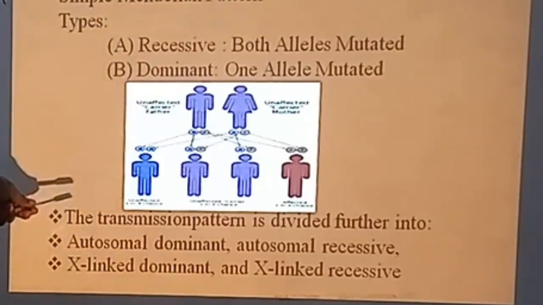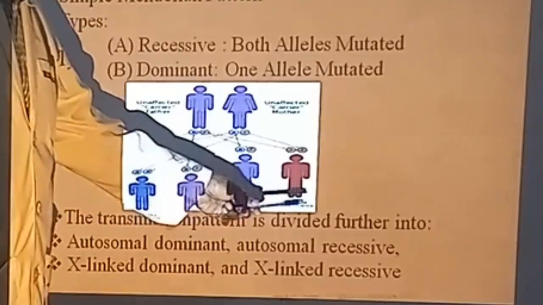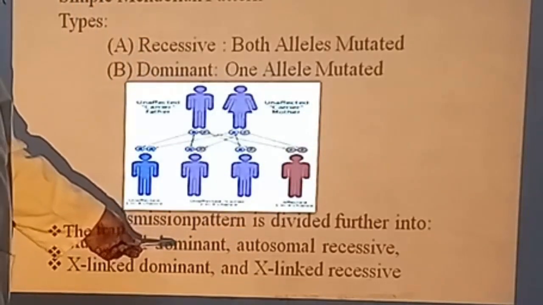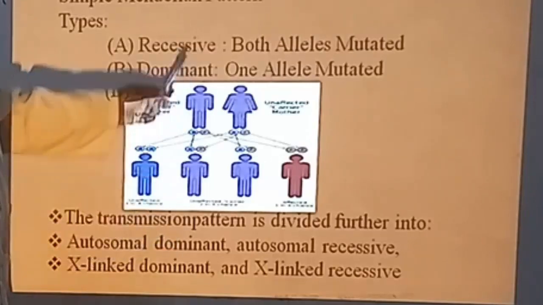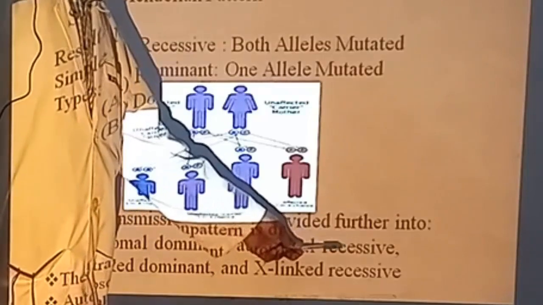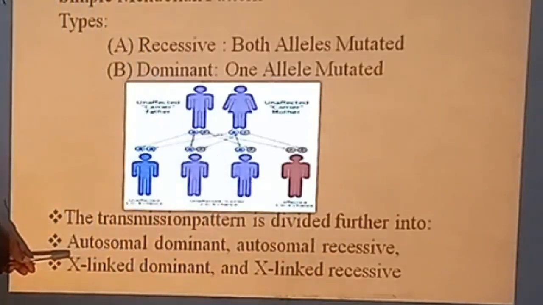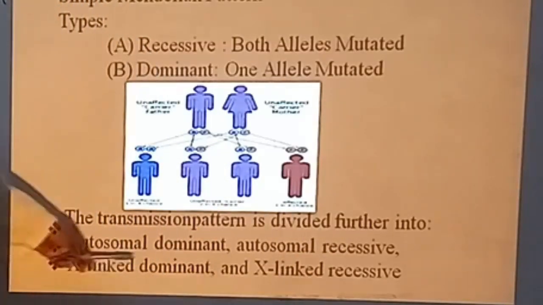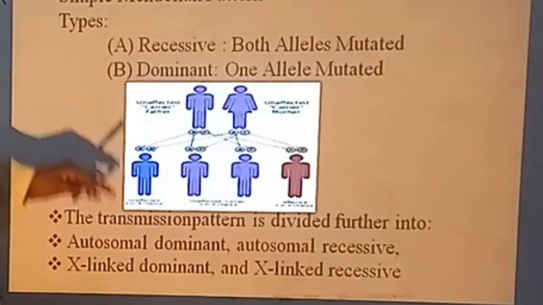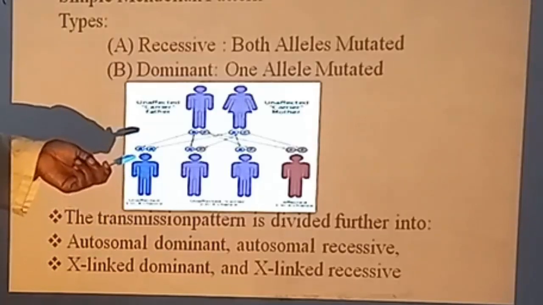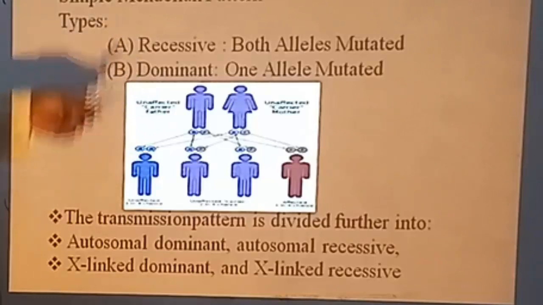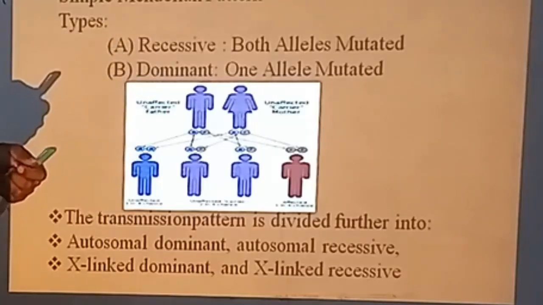The transmission pattern is divided further into autosomal dominant or autosomal recessive, if there is autosomal involvement. And if the sex chromosome is involved, it is X-linked dominant or X-linked recessive. We will further learn about these different types of monogenic disorders.